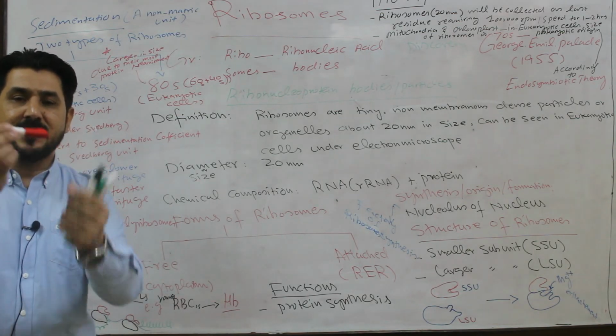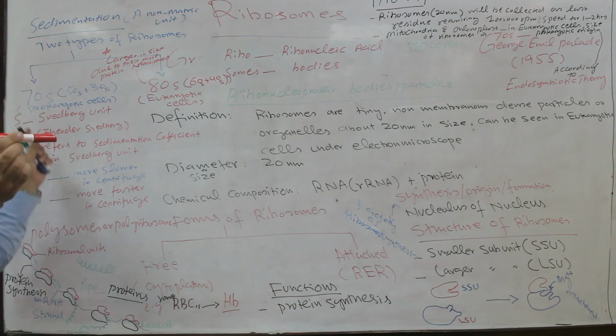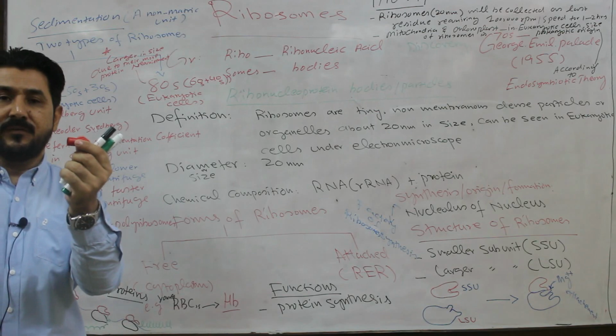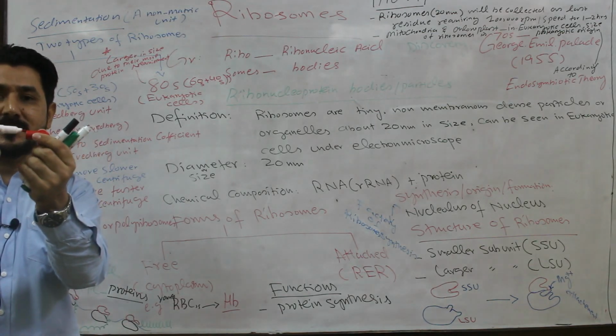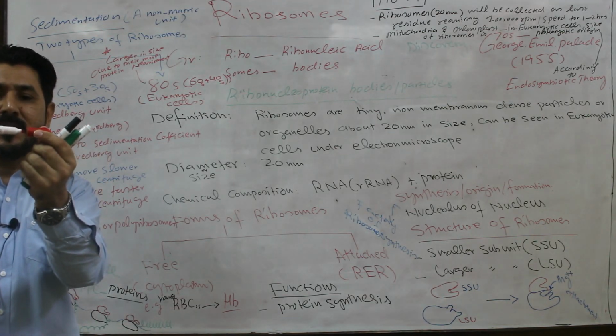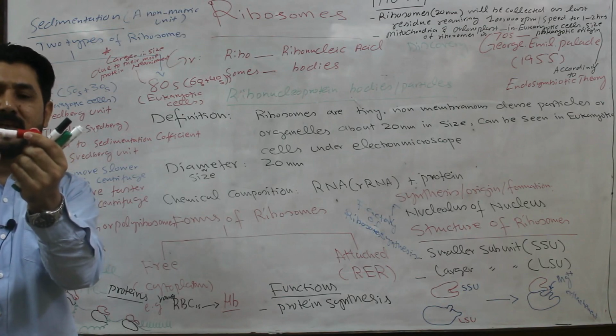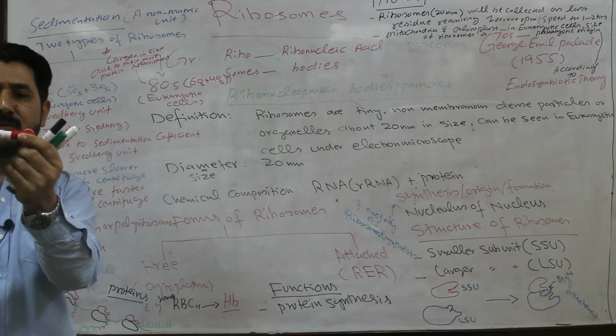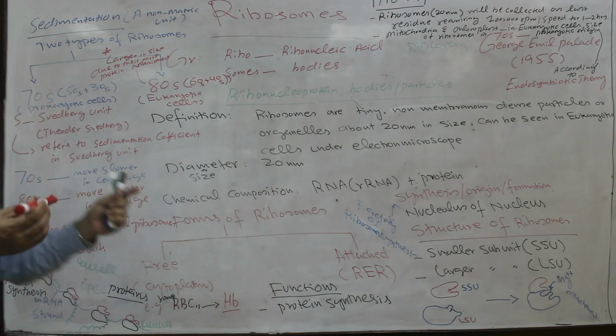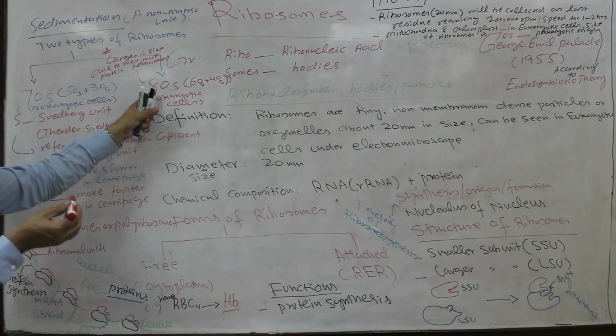So the apparent final size will be 70S, but actually it is the combination of 50S and 30S, which is 80 in size, but 10 units overlap due to conformational changes.